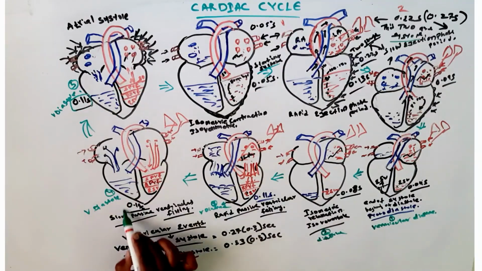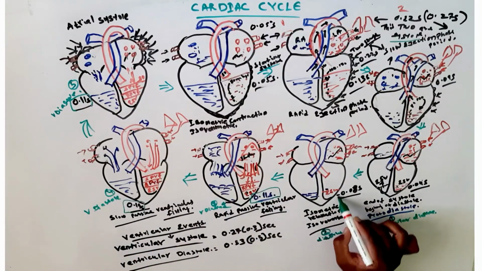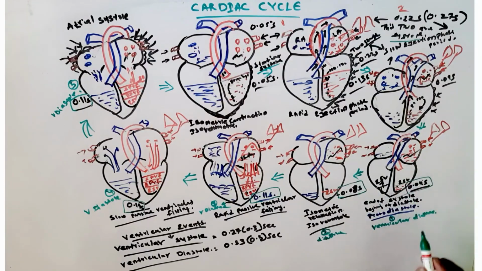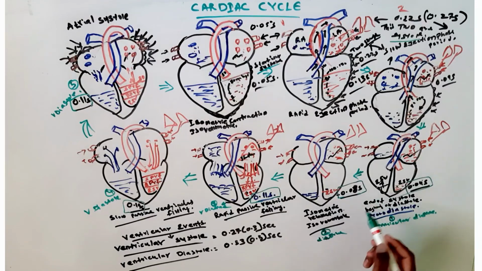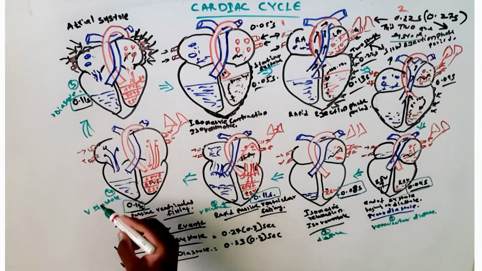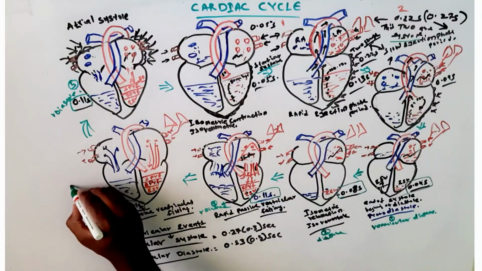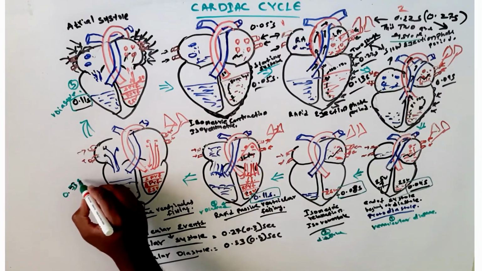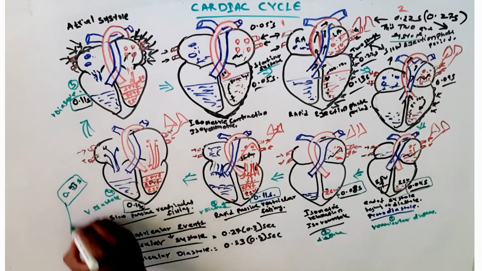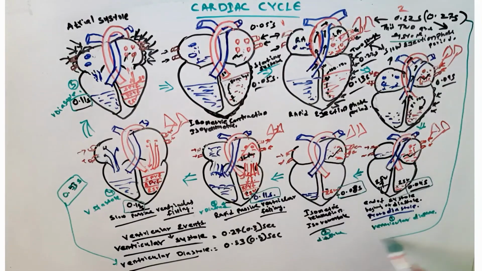If you see the atrial systole, it is around 0.11, that is 0.1 second, and the rest of the cycle is atrial diastole. It is 0.69, altogether 0.7 seconds. So atrial contraction is very short, 0.1 seconds, and atrial diastole is about 0.69, that is 0.7 seconds.